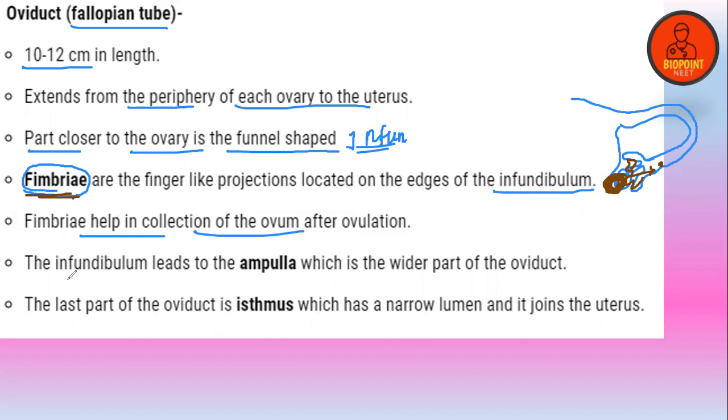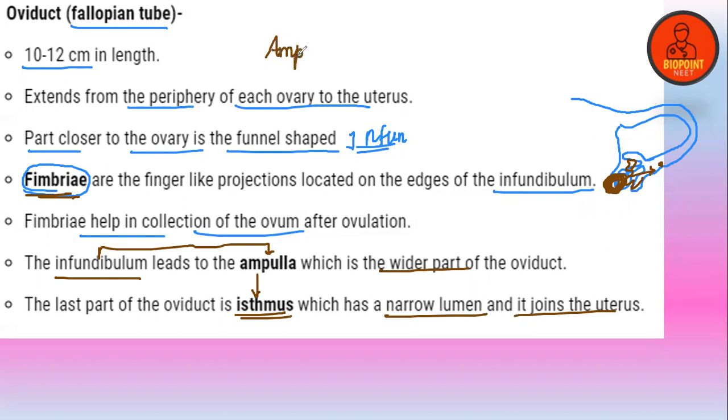From the infundibulum, the ovum is led to the ampulla, which is the wider part of the oviduct. From the ampulla, it is passed on to the isthmus, which has a narrow lumen and joins the uterus. So the site of fertilization in human beings is the ampullary isthmic junction.